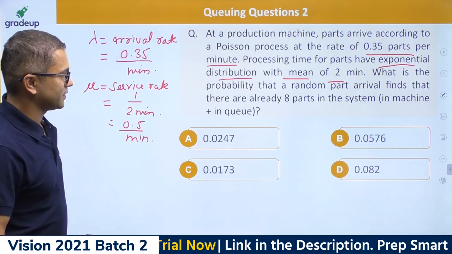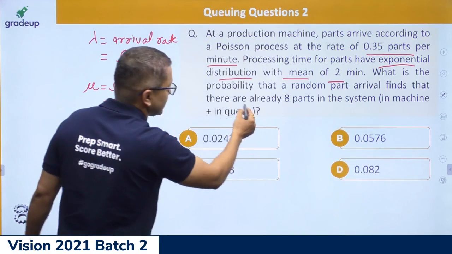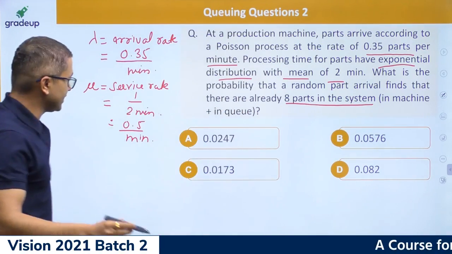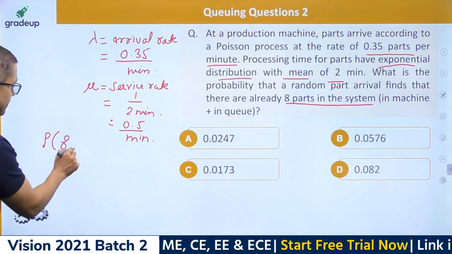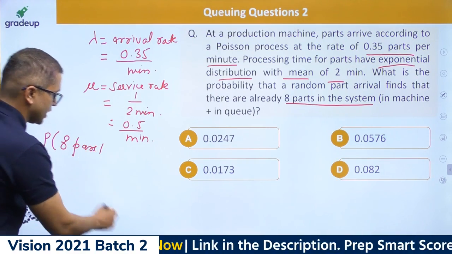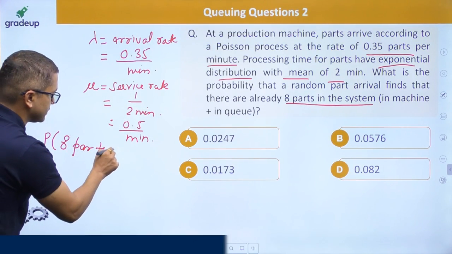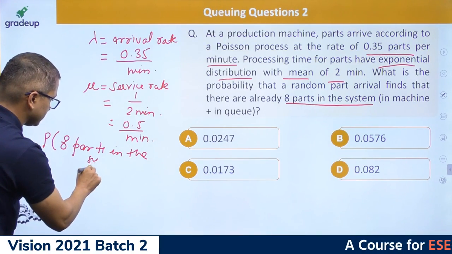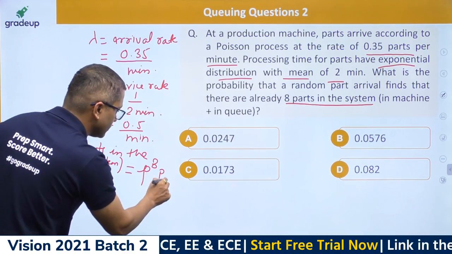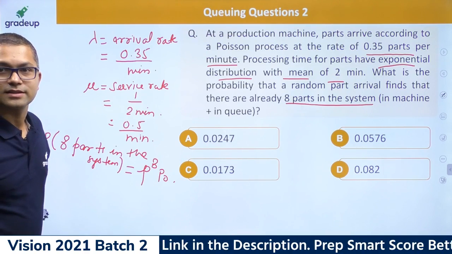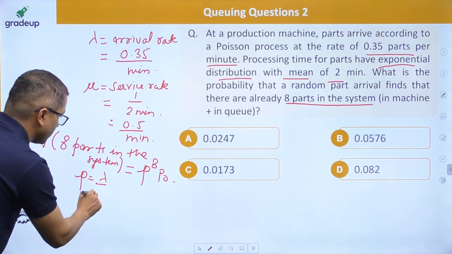How much should be the answer of it? The question is the probability that a random part arrival finds that there are already 8 parts in the system. So what do we need to find? We need to find the probability of 8 parts in the system, and I have told you that that's given by rho to the power 8 into P0, where rho is nothing but lambda upon mu.